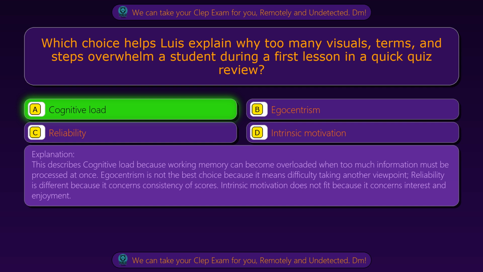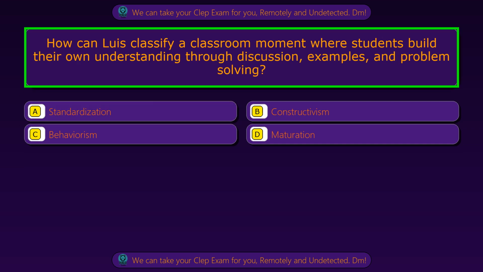This describes cognitive load because working memory can become overloaded when too much information must be processed at once. Egocentrism is not the best choice because it means difficulty taking another viewpoint. Reliability is different because it concerns consistency of scores. Intrinsic motivation does not fit because it concerns interest and enjoyment. Question 46.